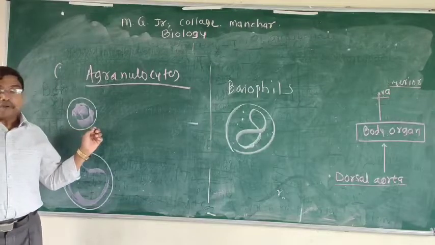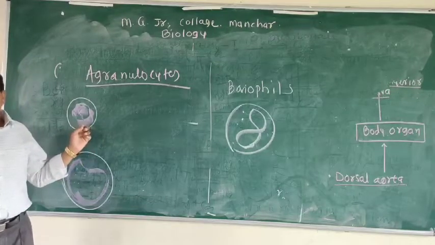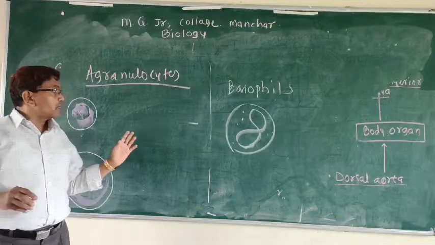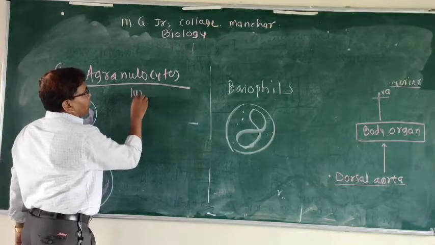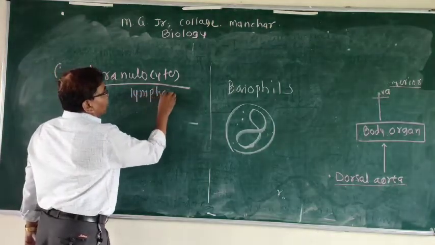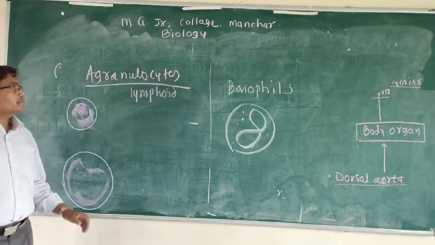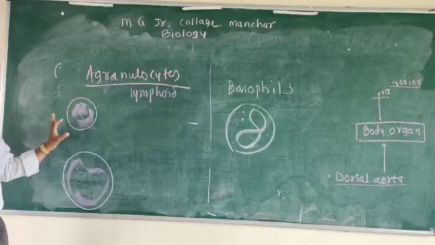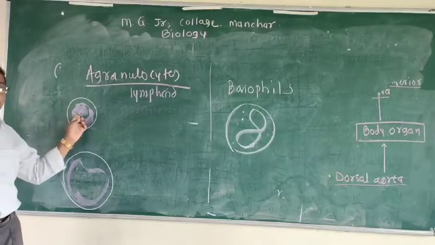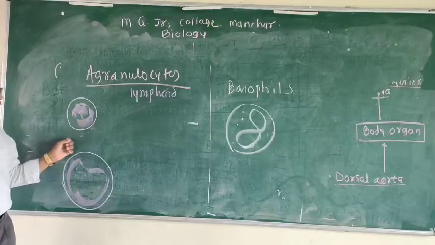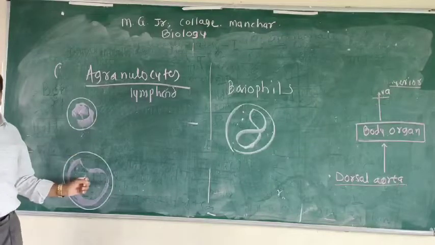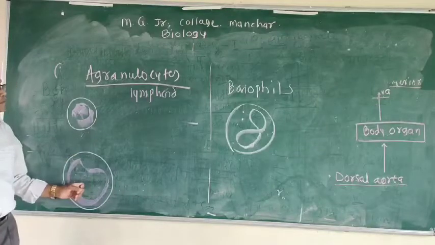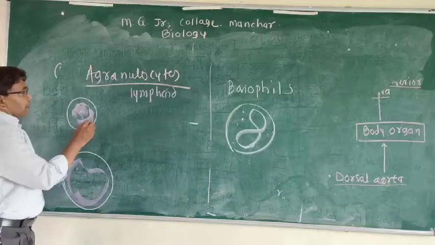They are derived from lymphoid stem cells. These agranulocytes are important for immunity development and for engulfing foreign material.